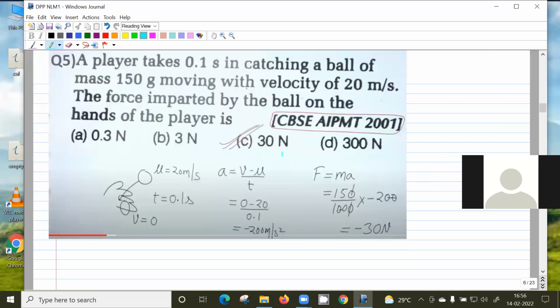A player, this is also very basic, 2001. A player takes 0.1 second to catch the ball, moving with velocity 20 meters per second. So the force imparted by the ball on the hand. So how will you do this problem? What is the first starting step?